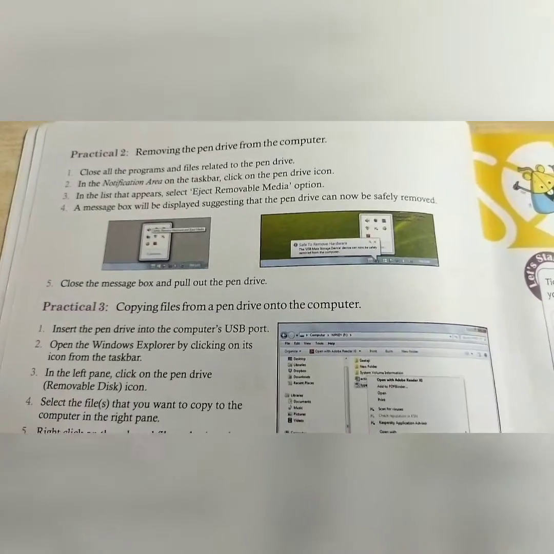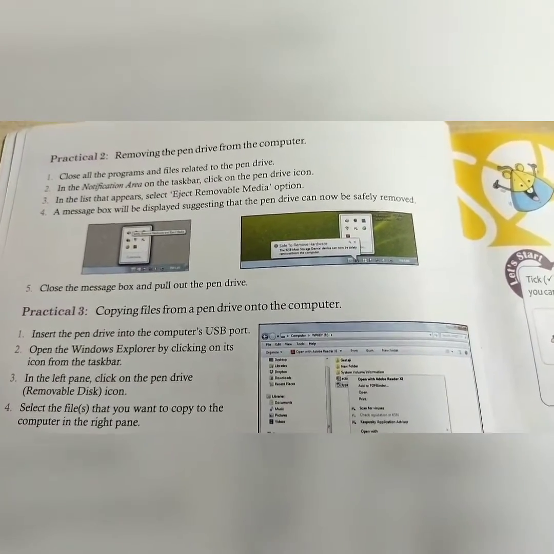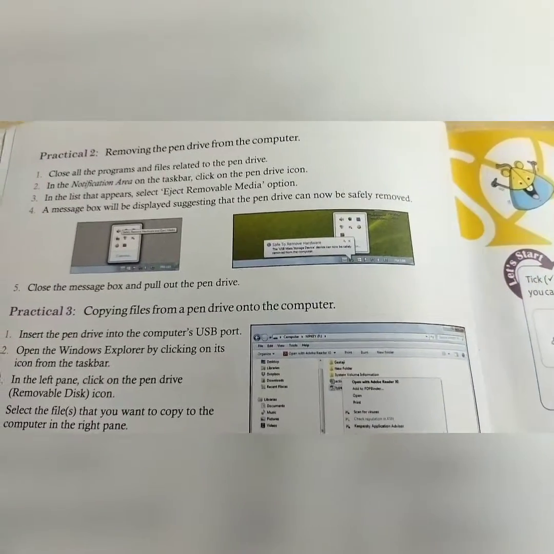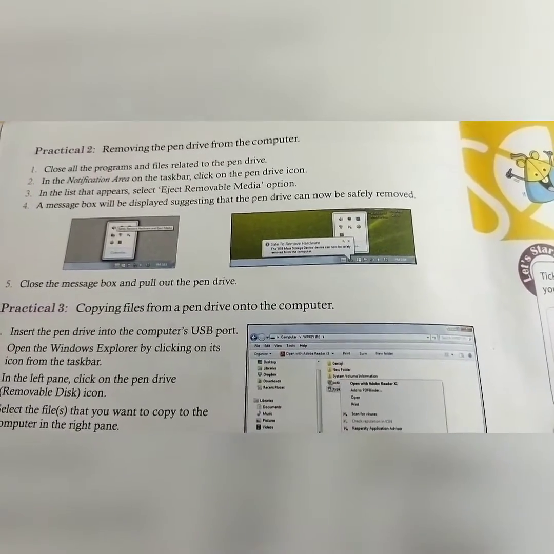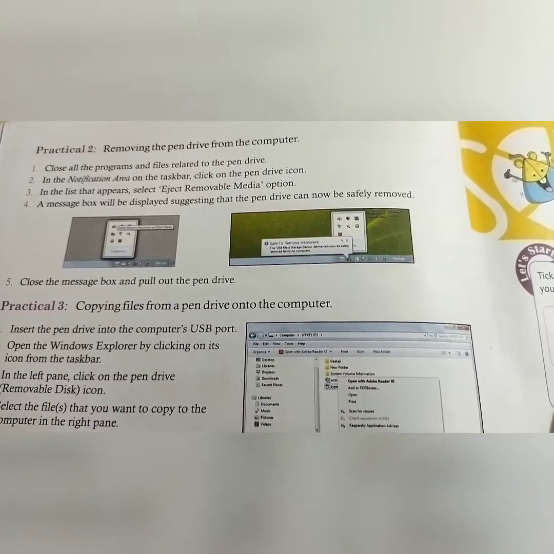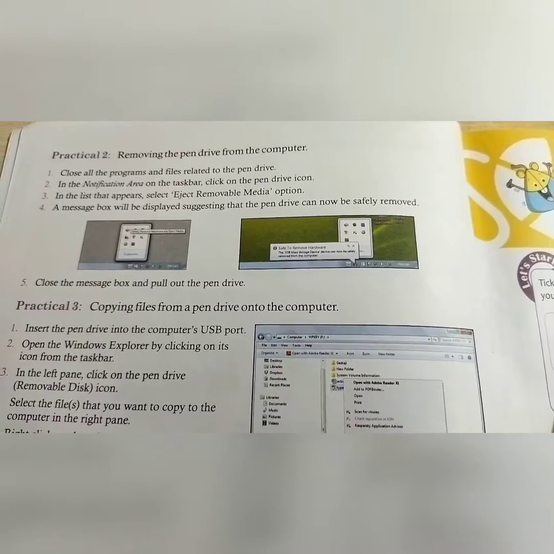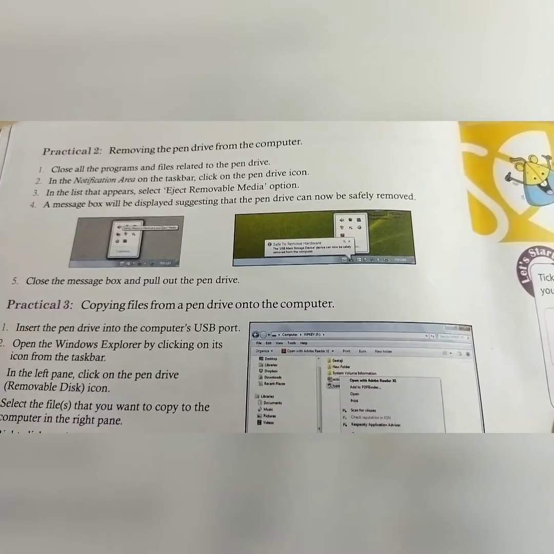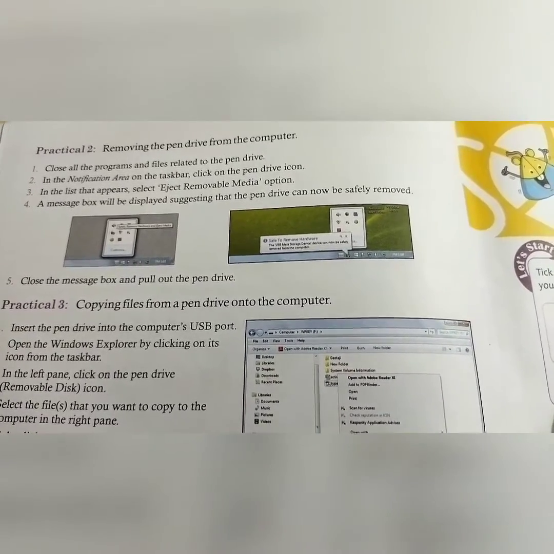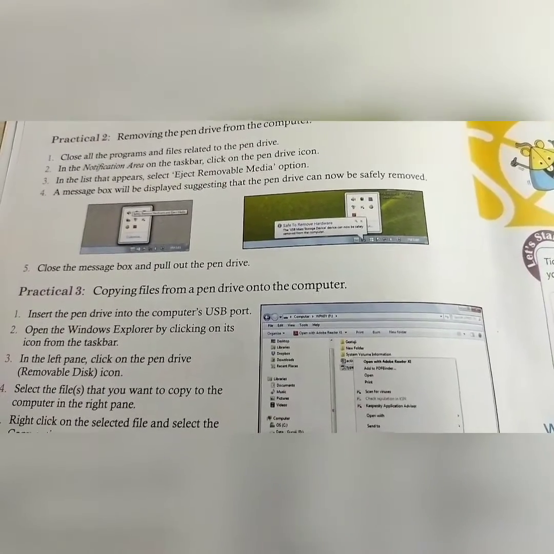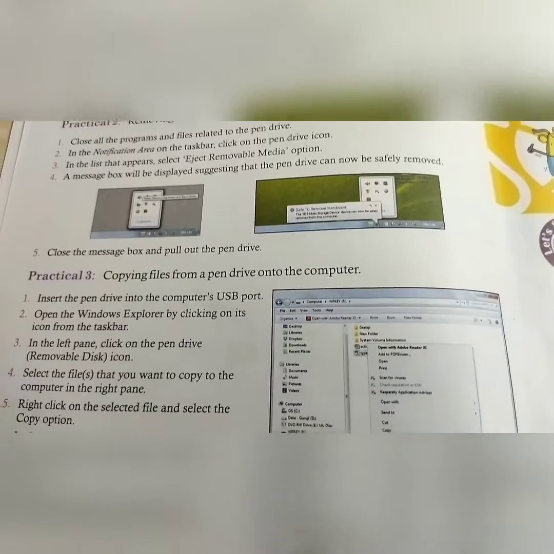The next practical, students, is removing the pen drive from the computer. Close all the programs and files related to the pen drive. In the notification area on the taskbar, an icon will appear. In the list that appears, select the Eject Removable Media option. After that, a message box will be displayed suggesting that the pen drive can now be safely removed. Last, close the message box and pull out the pen drive.